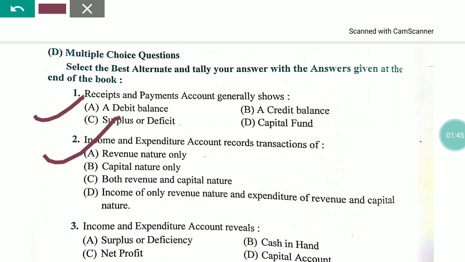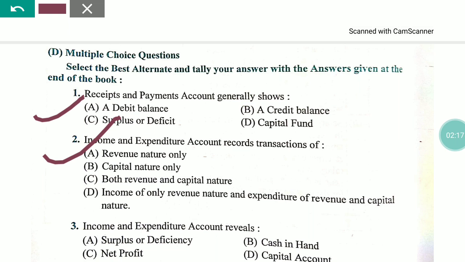First, we have to understand the income expenditure account. Then we give the answer to these questions. Income expenditure account is a recurring type of account. It means that it always records revenue nature of transactions. Capital nature is non-recurring expenditure or income of the company. Always remember the difference between the revenue nature and the capital nature.